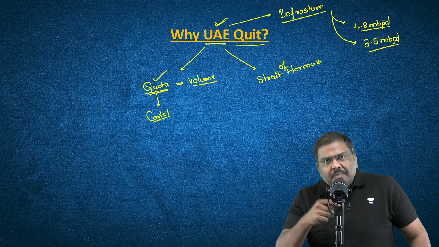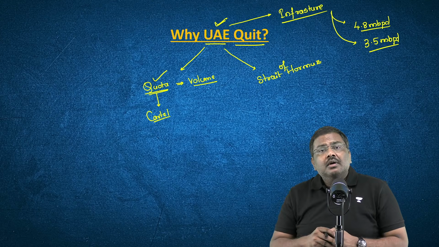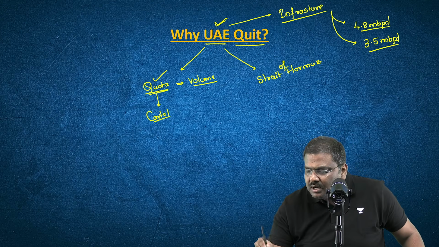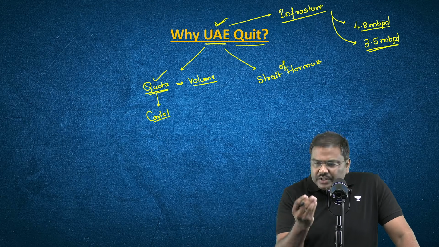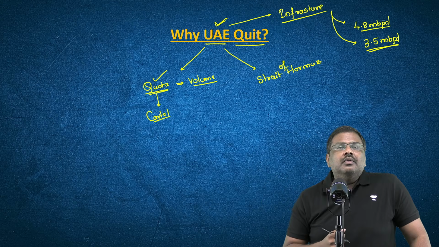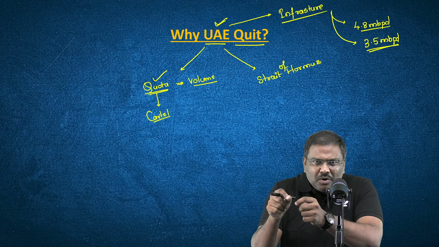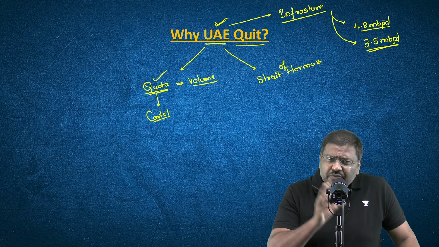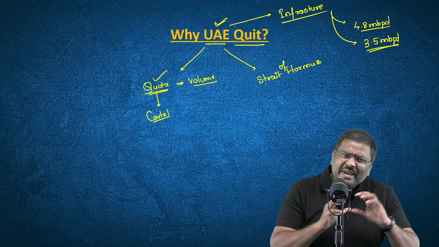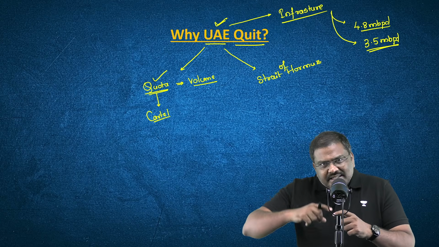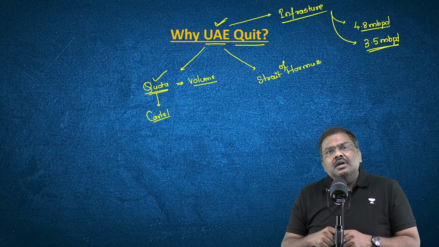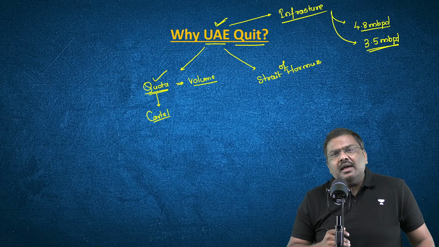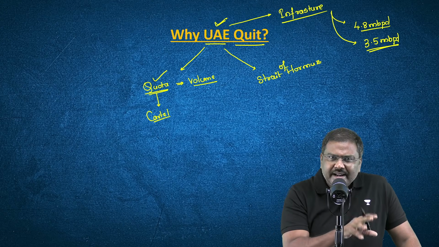So have a look at the problem here. They have a higher capacity, but they are not allowed to produce 4.8. They will have to restrict their production to 3.5. So they want to produce more, they are not allowed to. This will have an impact on the total amount of revenues generated by UAE. So this has been a point of friction within the OPEC group for many years now. It has raised this particular issue multiple times, but every time it has stated that the focus of OPEC is on stabilizing the supply, so it has accepted the quota that was decided earlier.